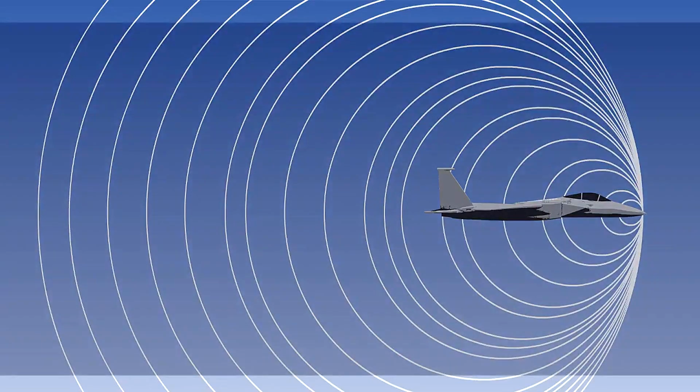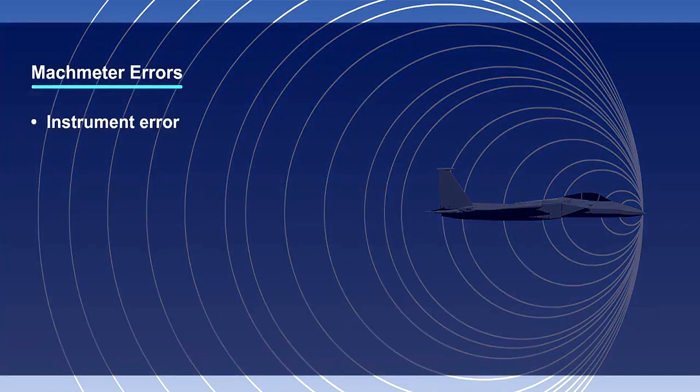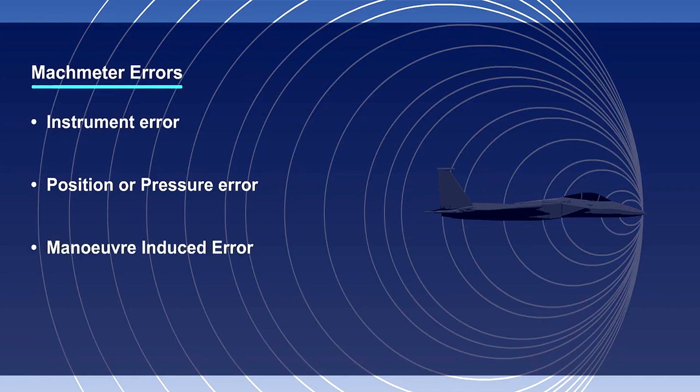The only errors which affect the Mach meter are instrument error, position or pressure error, and maneuver-induced error. We look at each of the errors in turn, and then we will look at why the Mach meter does not suffer from density, temperature, and compressibility error. Instrument error results from manufacturing imperfections, friction and play in the moving parts of the instrument.